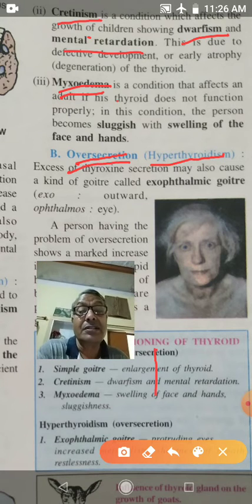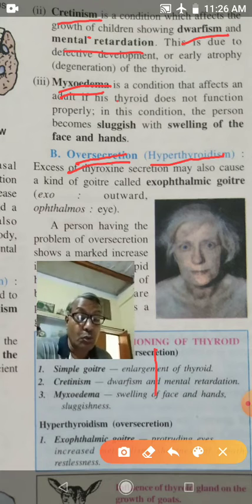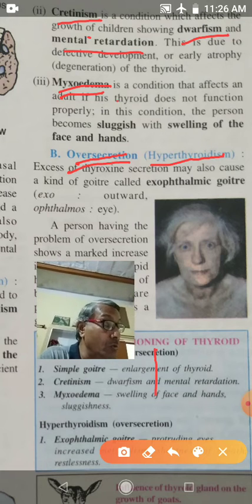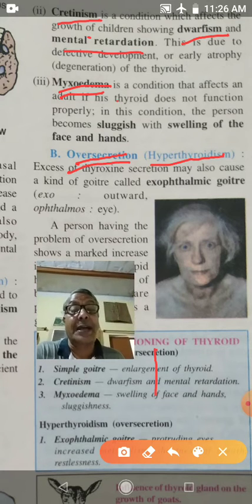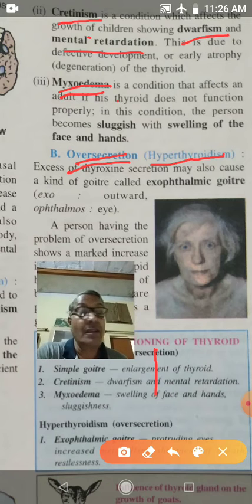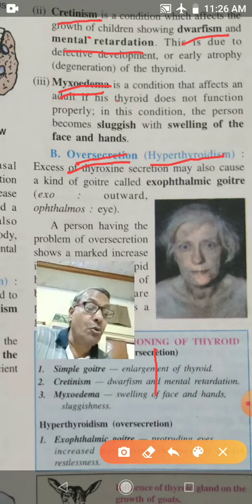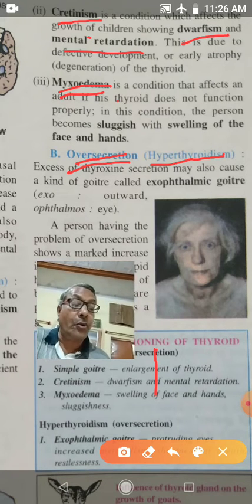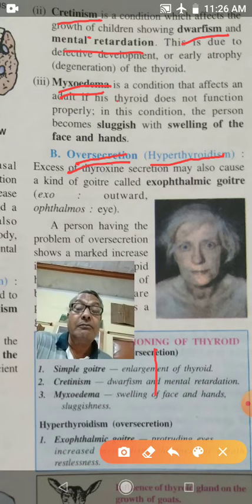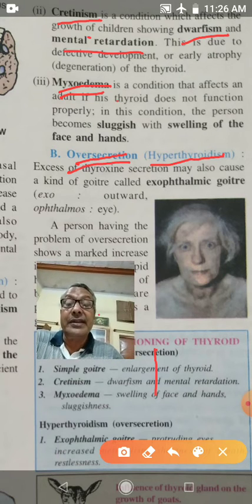So there is exophthalmic goiter due to oversecretion of thyroxine. In exophthalmic goiter, it means protruding eyes. Metabolic rate increases.